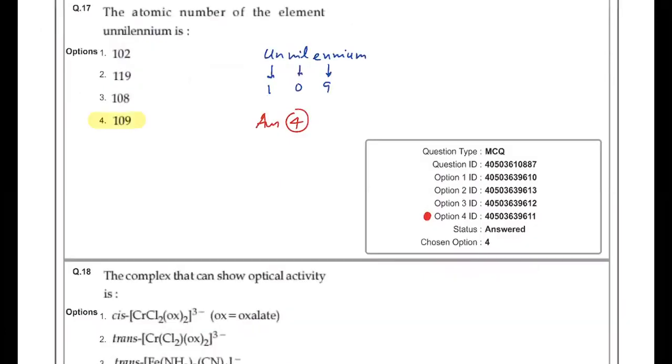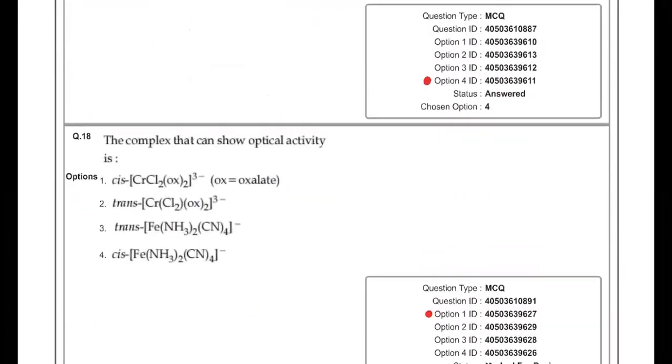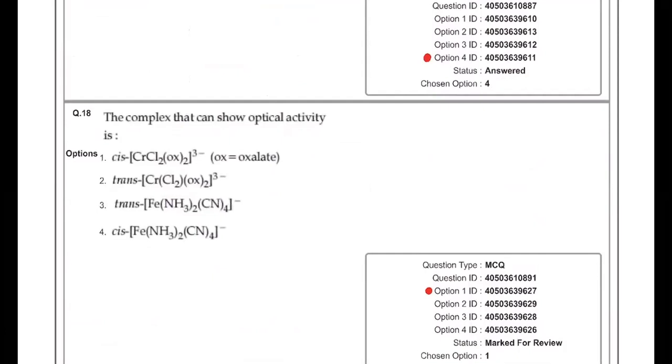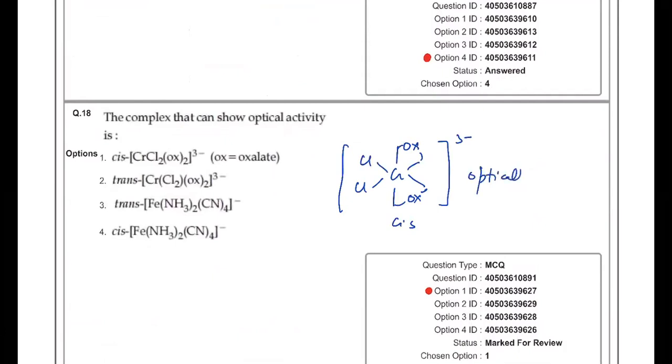Then question number 18: the complex that shows optical activity. It's given cis form of chromium complex. So cis form means 2 Cl will be in cis, and then 2 oxalate ions are bidentate ligands. So it must be like this. This is the cis form, and this is optically active because its mirror image will be non-superimposable. So this is optically inactive.